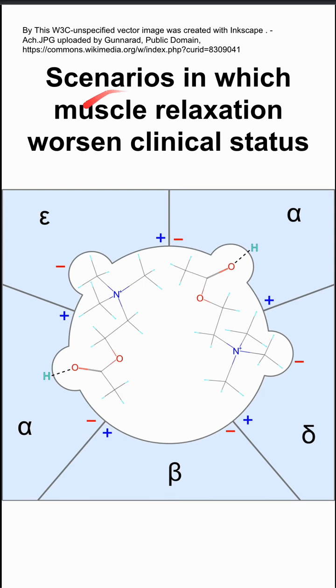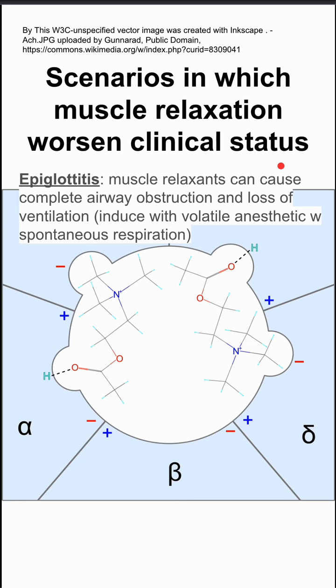These are scenarios in which muscle relaxation can worsen a patient's clinical status. If a patient has epiglottitis, muscle relaxants can cause complete airway obstruction and loss of ventilation. So in this case, if you need to induce anesthesia, you should induce with a volatile anesthetic with spontaneous respiration.